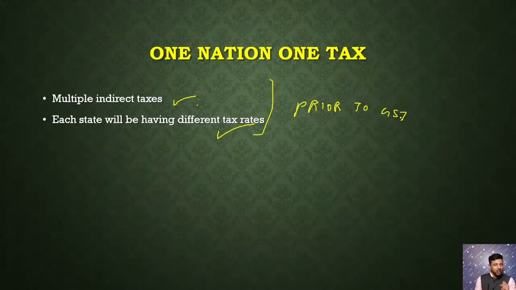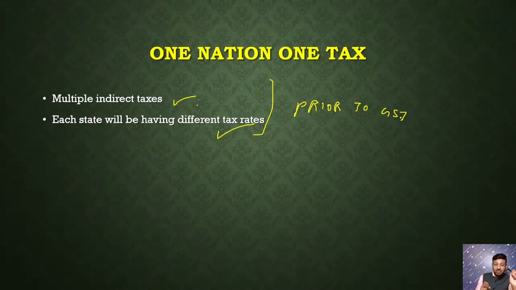This is problem number 1. The second problem is that there were multiple indirect taxes, like state sales tax, central sales tax, and excise, and nobody had clarity about which indirect taxes would be imposed on this spin. GST streamlined these two problems by imposing a constant GST rate. For example, if the GST rate for this spin is 5% in my state, then throughout India, wherever you go, the GST rate of this spin will be only 5%.